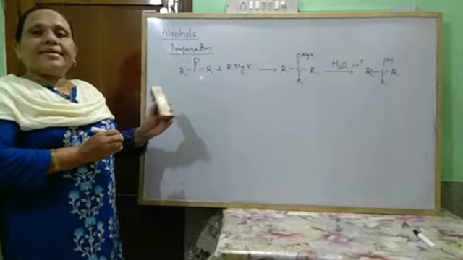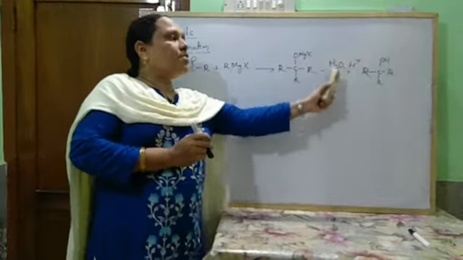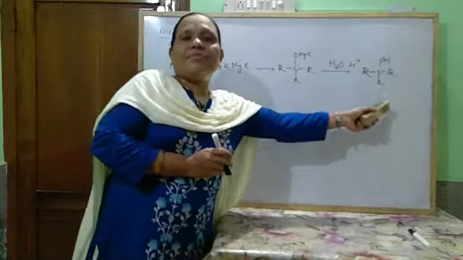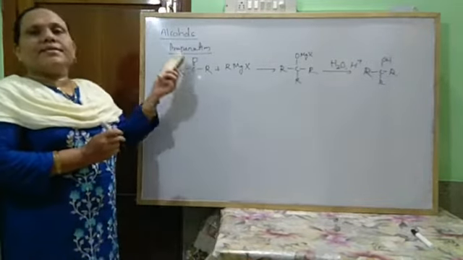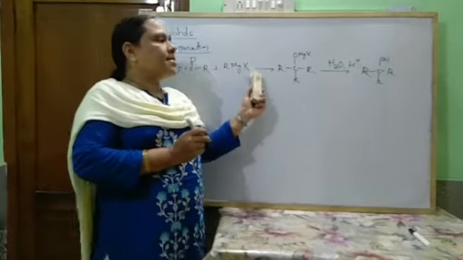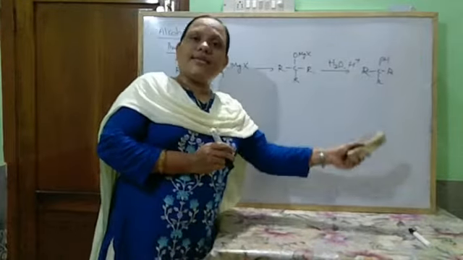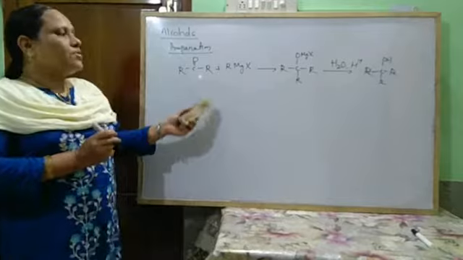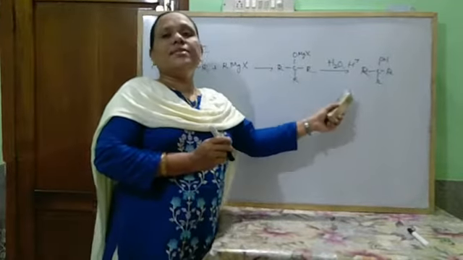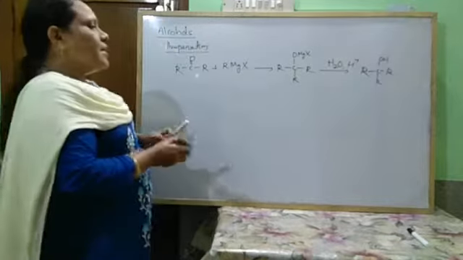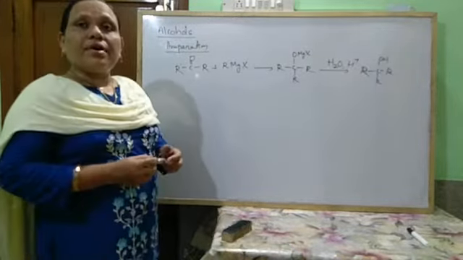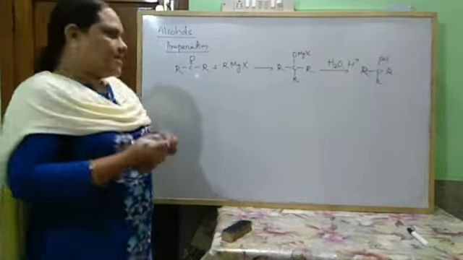So formaldehyde reacts with Grignard's reagent followed by hydrolysis to form primary alcohol, any other aldehyde except formaldehyde forms secondary alcohol, and ketone followed by hydrolysis forms tertiary alcohol. These alcohols are also prepared from carboxylic acids.